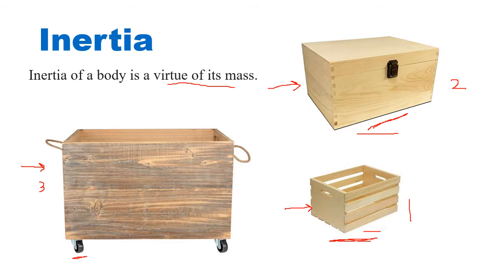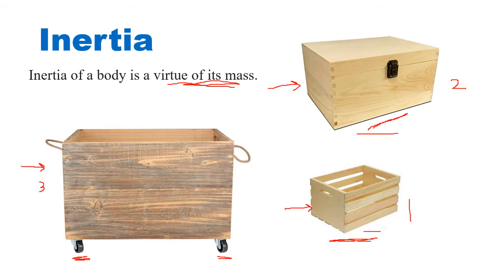So even though the mass is more, the frictional force will be less. This heavy box can be easily brought into motion because it has got wheels. Though it has more mass, the inertia is less. So inertia of a body is by virtue of its mass, meaning generally the more the mass, the more the inertia. But every time the case may not be the same. Here you can see there are wheels, so it reduces the friction, and the body has less inertia.